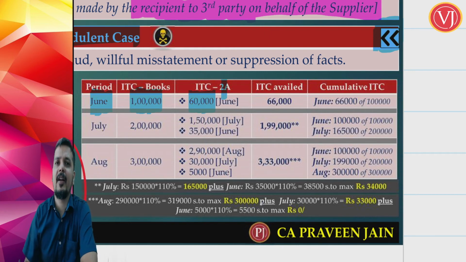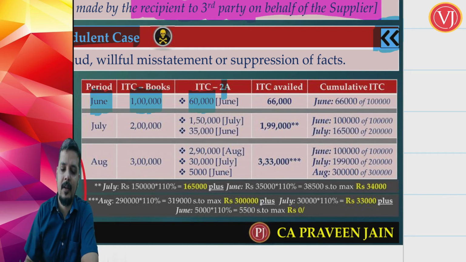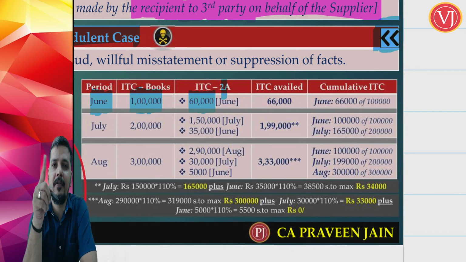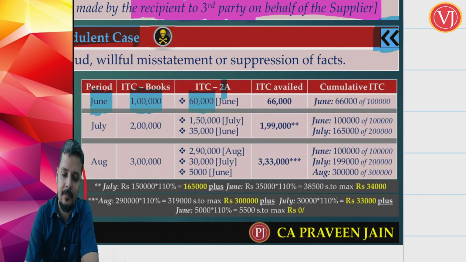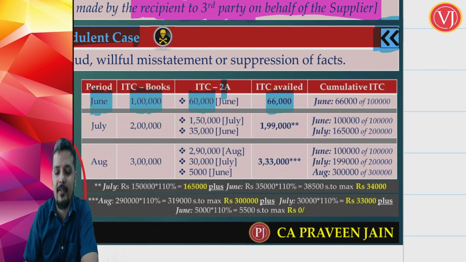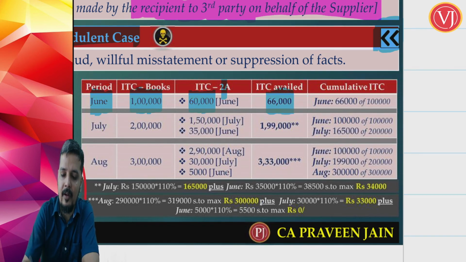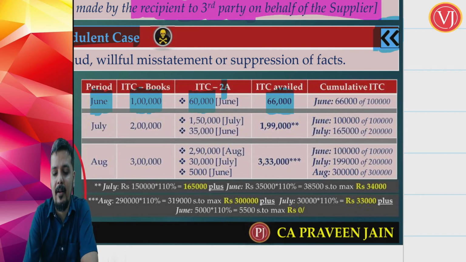Now, what is the credit that I can take in the month of June? It is 110% of what is there in GSTR 2A, that is 66,000, or book credit 1 lakh, whichever is lower. I can take 66,000. Now you have to understand what is the leftover.